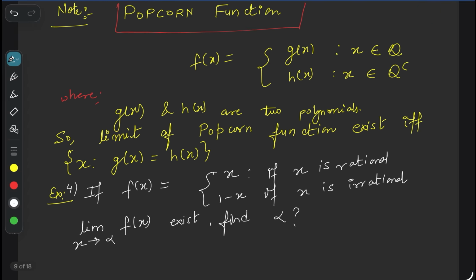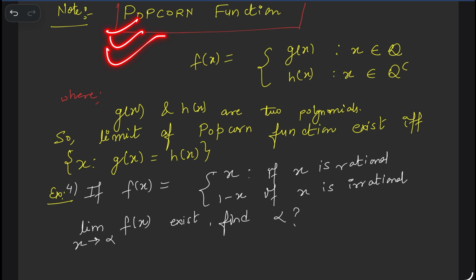Okay. Next one, very important function, which is known as popcorn function. This name is given by me; the name is different, the delay function we are calling it. But according to me, sir, I gave the name popcorn function. Got it? Why popcorn function? Because it is spread out like popcorn, right?